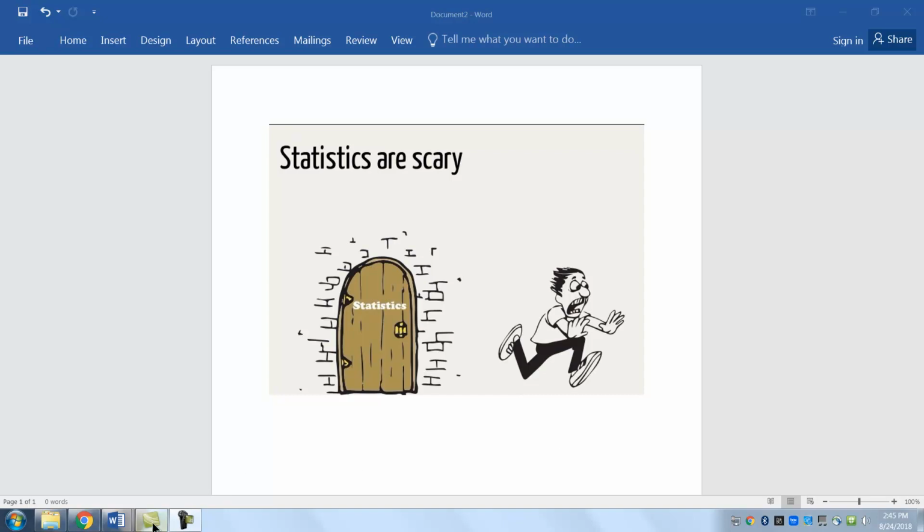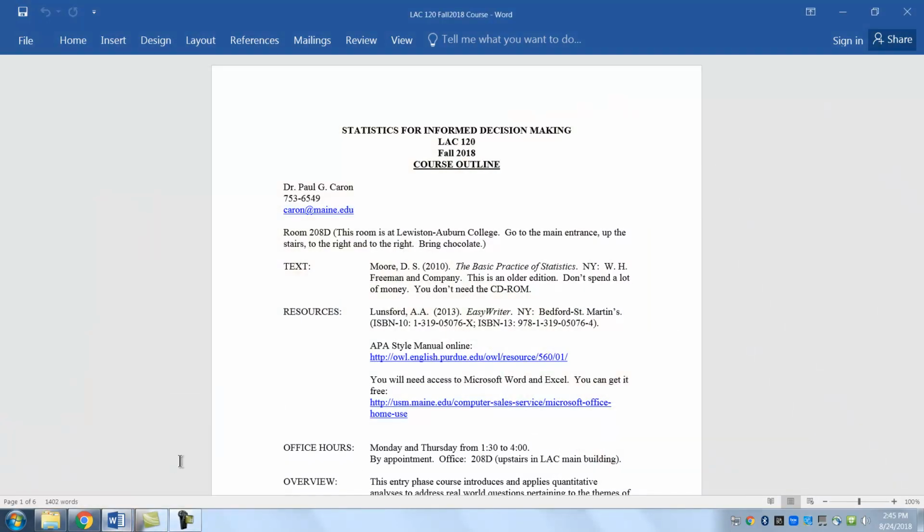So we'll first look at the syllabus, which has been posted on Blackboard, and the course outline tells you about this text. I use a 5th edition, and you can find this edition on Amazon or other used bookstore sites online. It is an older edition because nothing new has happened in statistics for our level in the last 8 years. New books cost $150, almost $200. You don't need to spend all that money. Buy yourself a nice pair of shoes.